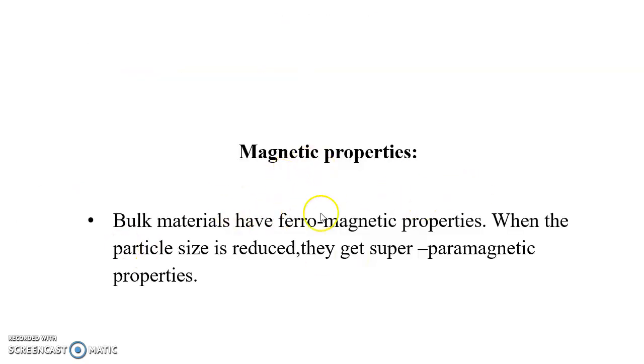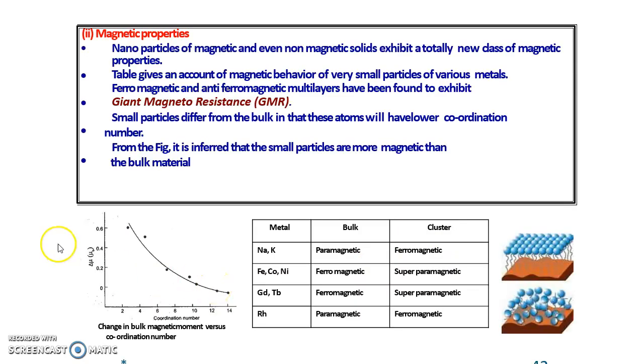And moving on to the magnetic properties, bulk materials have ferromagnetic properties, but when their size is reduced, they get superparamagnetic properties. For example, sodium and potassium are paramagnetic, but in cluster size, they are ferromagnetic.